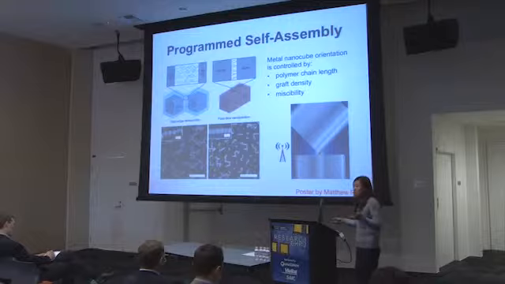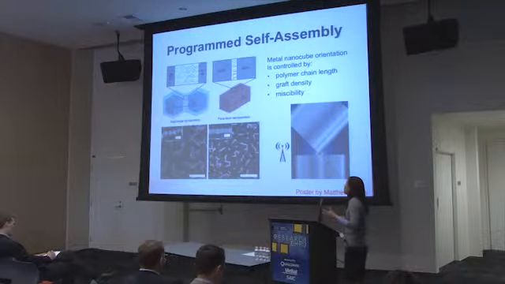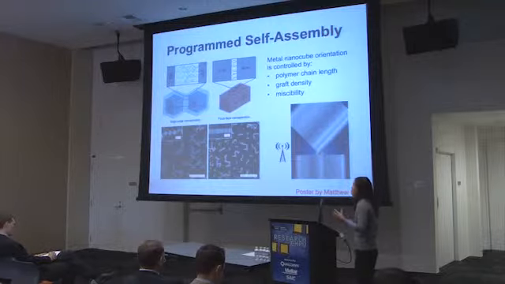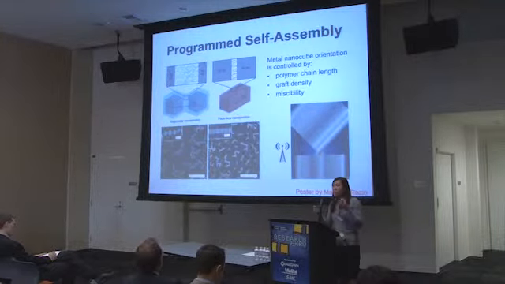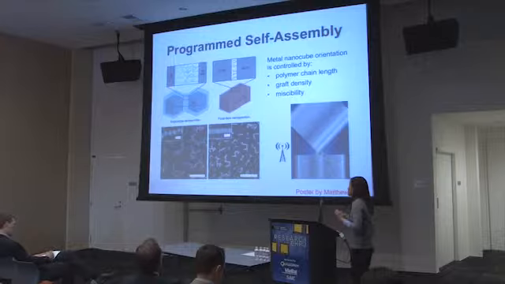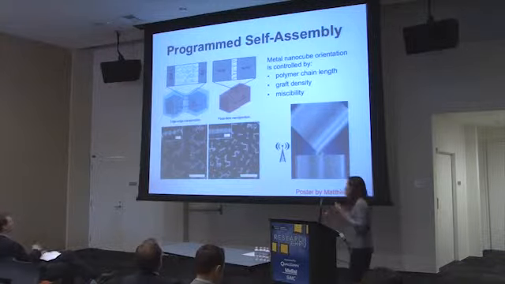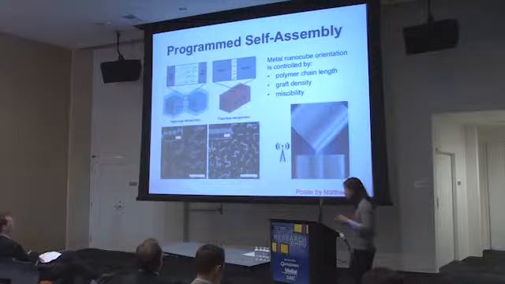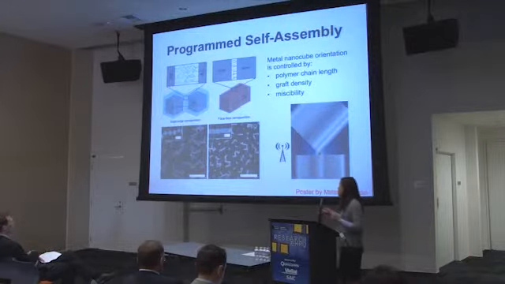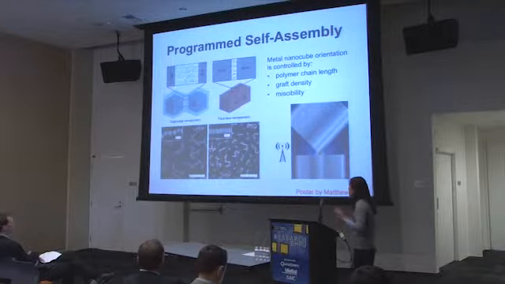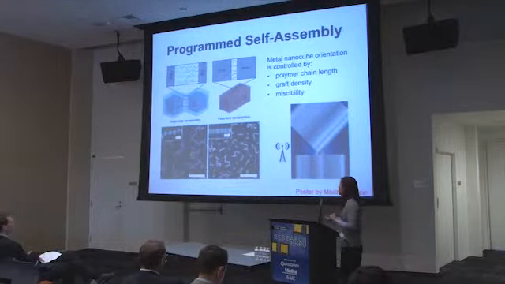In addition to assembling all of these building blocks over very large scales, we're also interested in being able to control how these particles are assembled at very small length scales, for example, again, looking at the junction in between two particles. To do this, we have to figure out how we program self-assembly at the molecular or the nanoscale level. One example that we've been able to show is that the surface chemistry of these solid-state materials is extremely important to controlling how they come together.